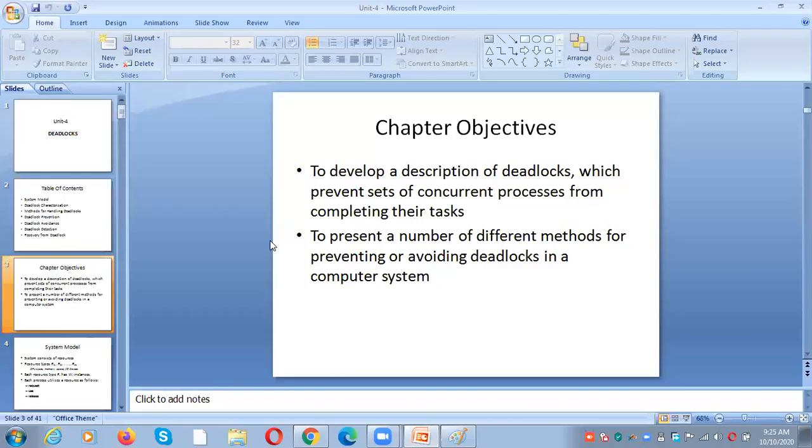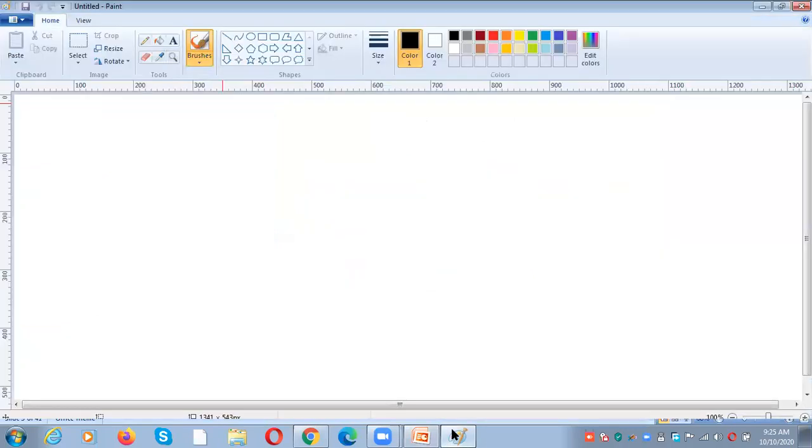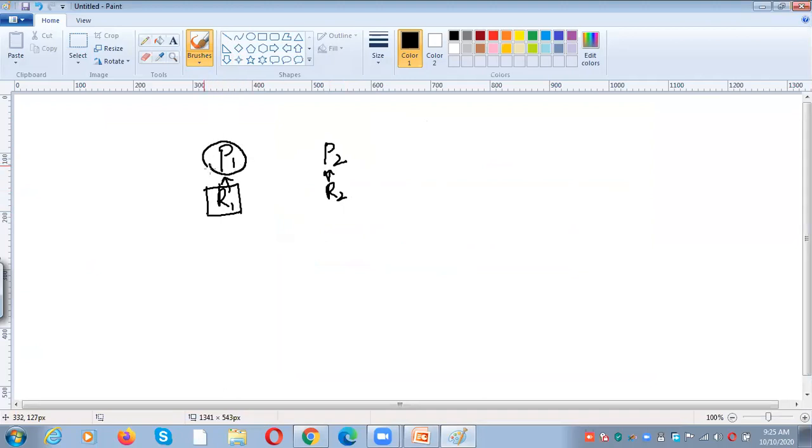So what is a deadlock? For example, in our system, there are two processes running called P1 and P2. P1 is holding a resource called R1 and P2 is holding a resource called R2. Usually a resource is represented with a rectangle and a process is represented with a circle. There is only one instance of type R1 and one instance of type R2.